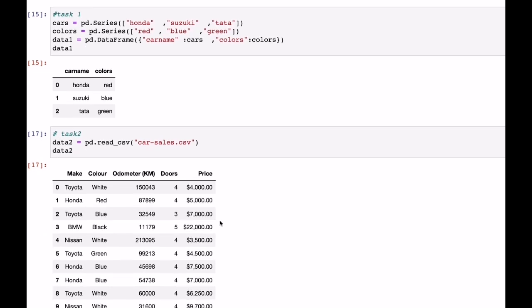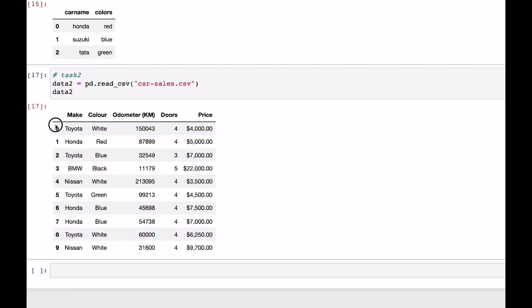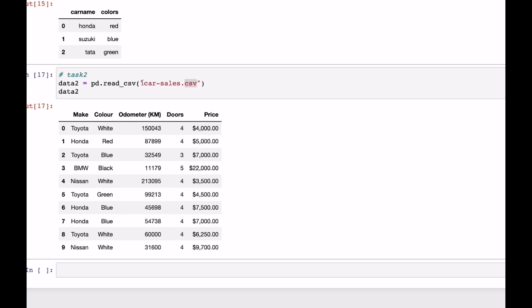Wow, you did that. How cool it is, right? Getting the data from the car sales CSV file to here. This file is given in the description. Try checking it like this. Now there are some things you have to check out. There are some parameters you can check here, like taking a look at the first 5 elements. Let's take a look at that.